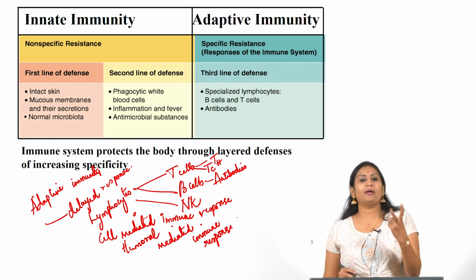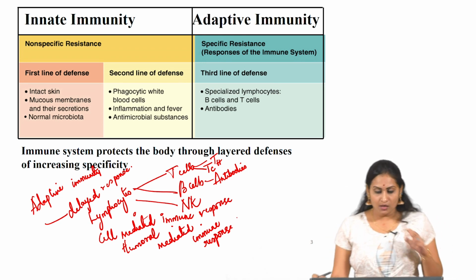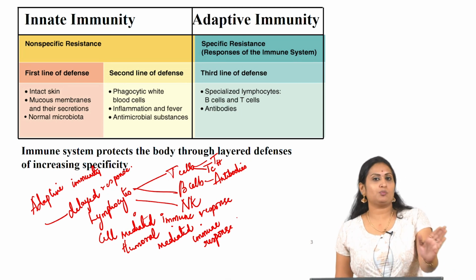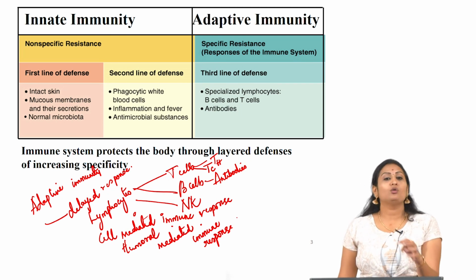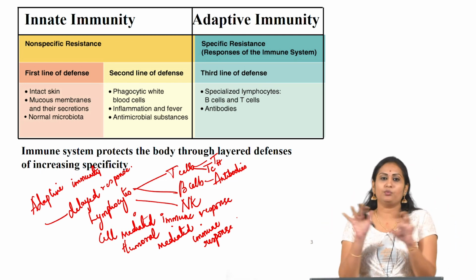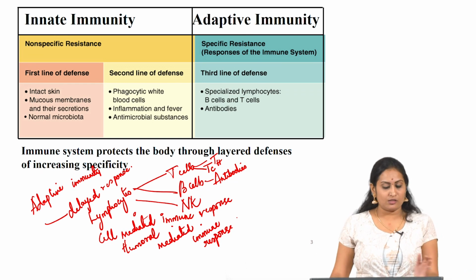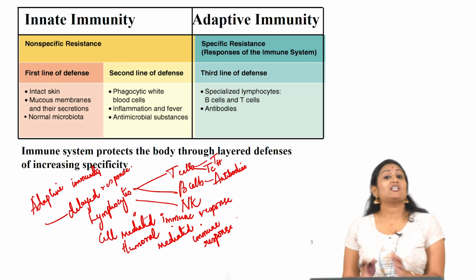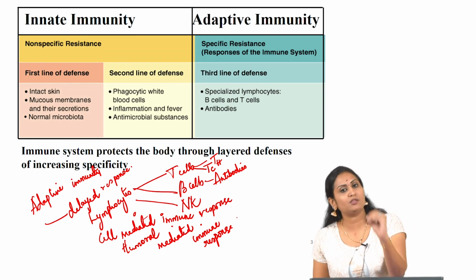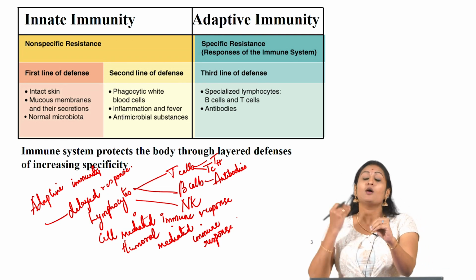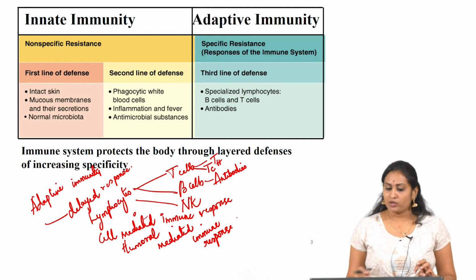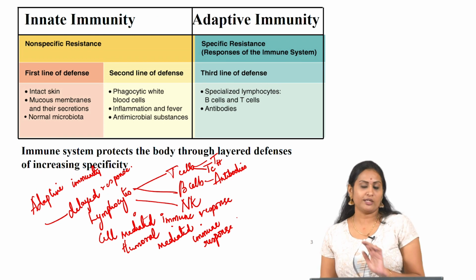Okay, these are the two major immune responses which act in our body. In this slide, innate immunity is non-specific resistance, which means no matter what the pathogen is, once it enters the bloodstream, it will go and engulf and kill the pathogen. That is non-specific immunity, whereas adaptive immunity is more specific; it will produce a specific antibody to kill the specific pathogen. Okay, specific resistance responses of the immune system.